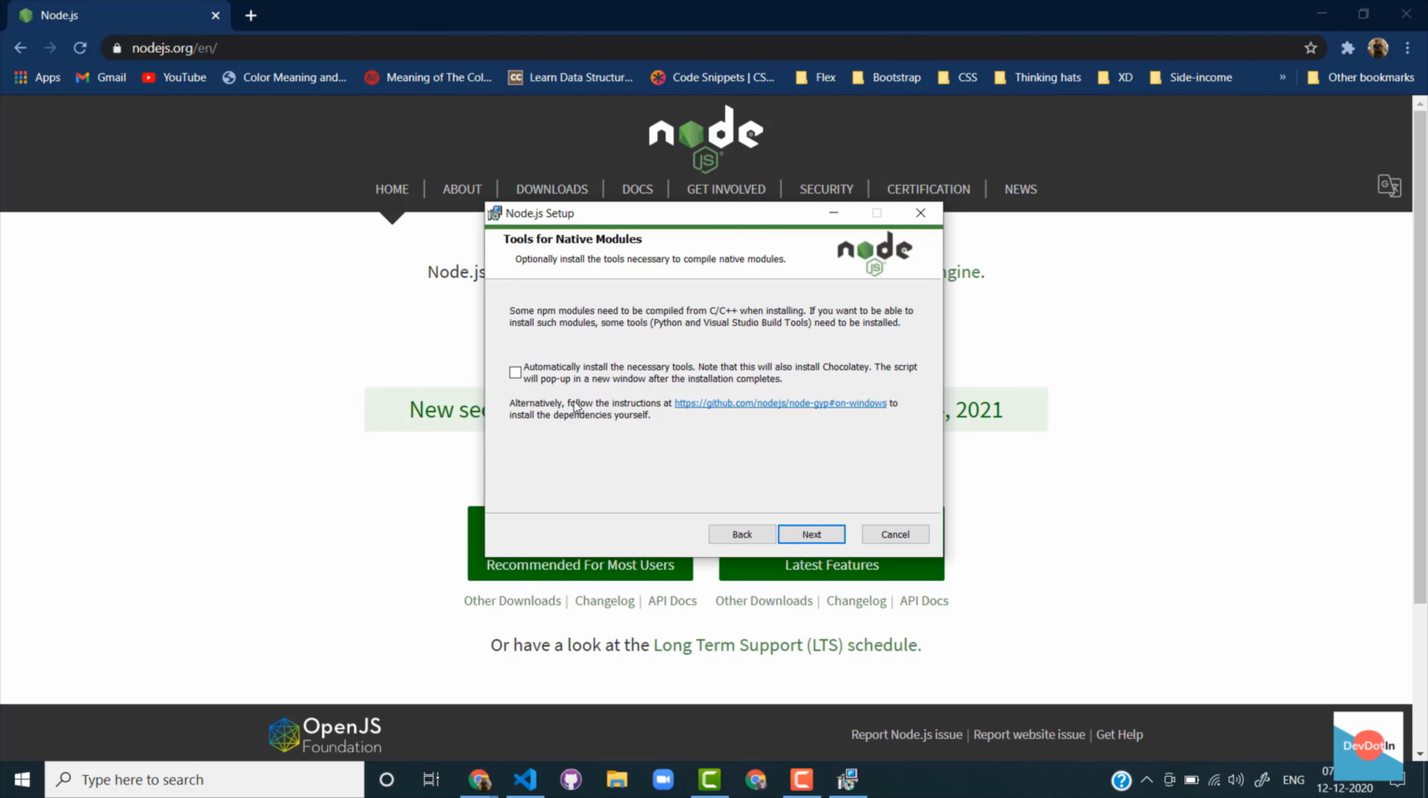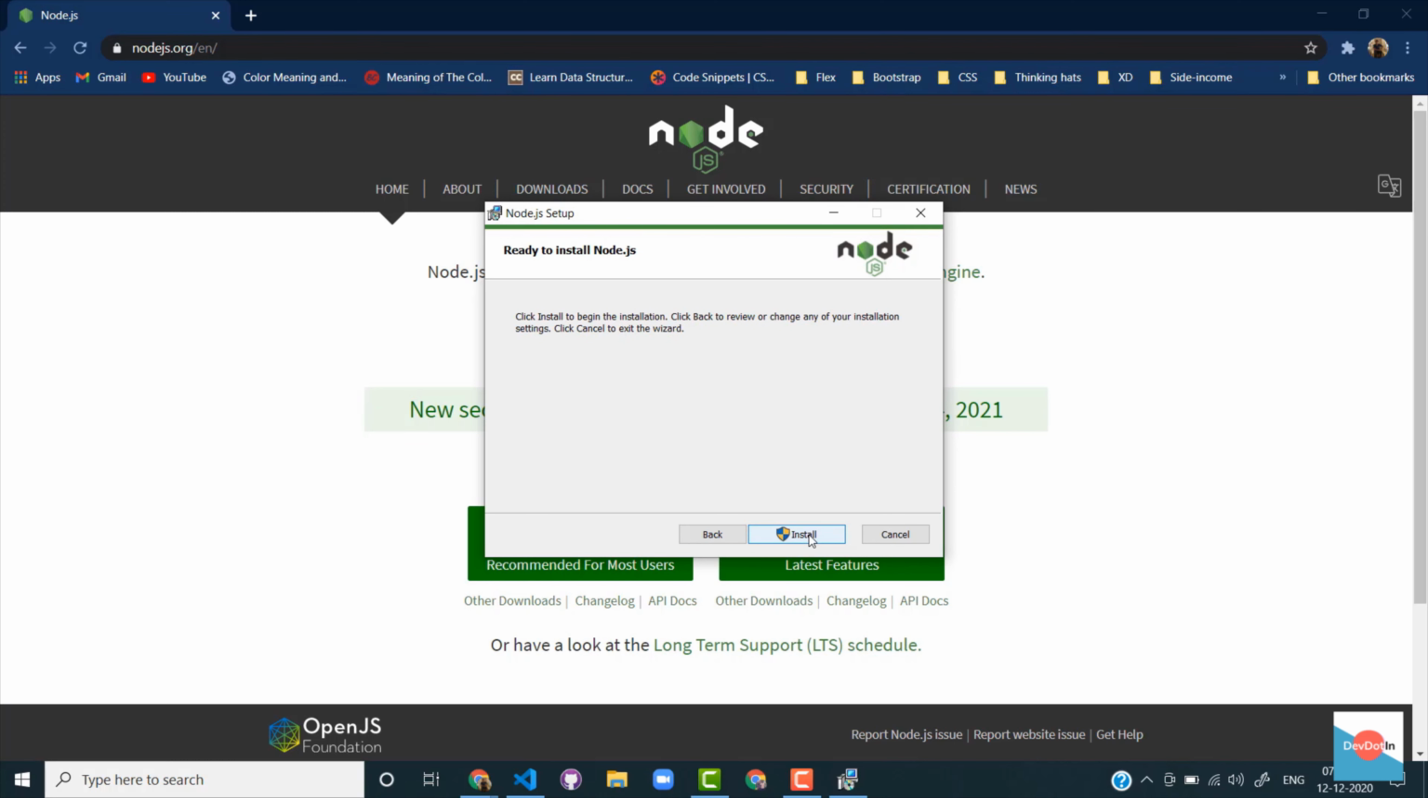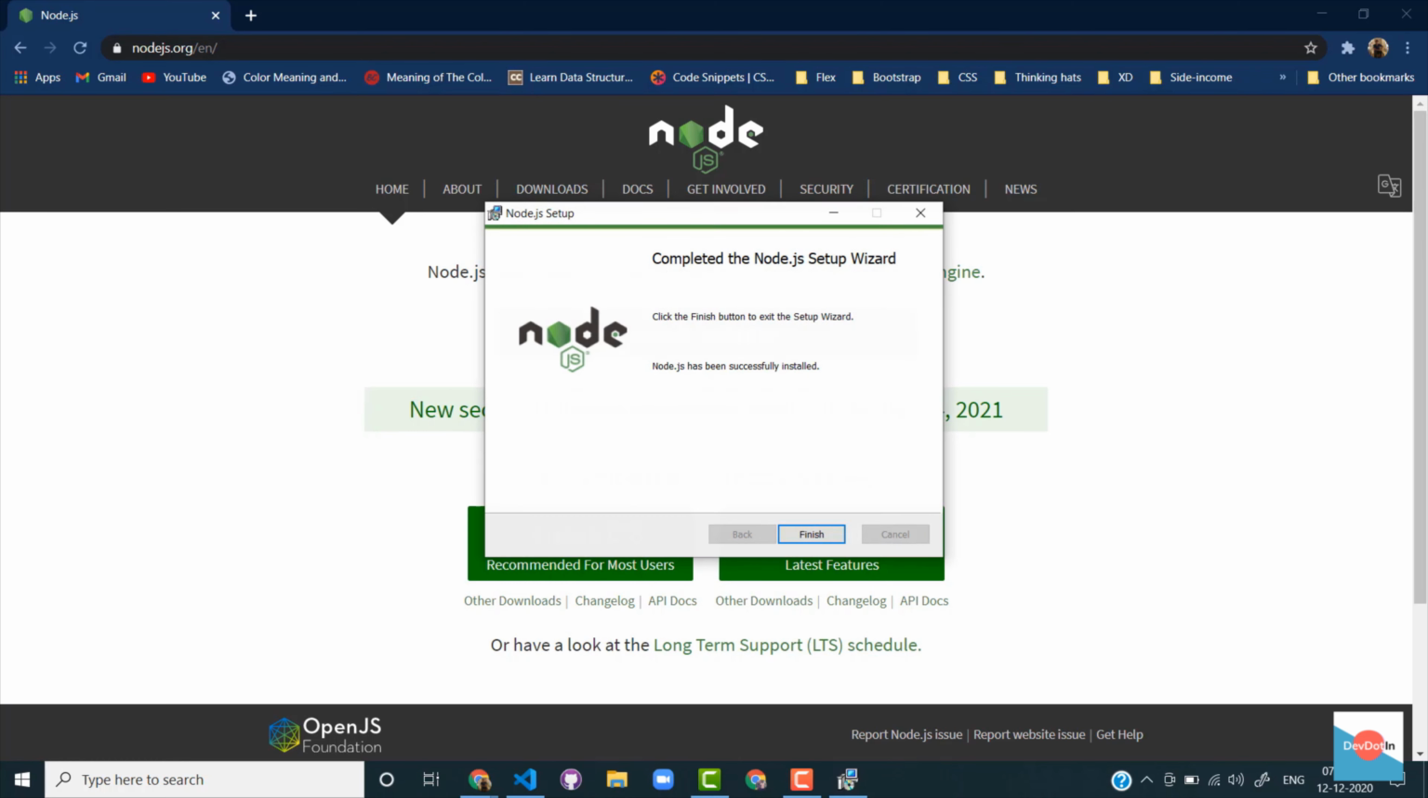Click next. If we want some other additional package like Chocolatey, we can check this box. I don't need that and I am skipping it. Click next and install. It will take a couple of seconds, so I'm pausing the recording here. Once that is done, click finish.